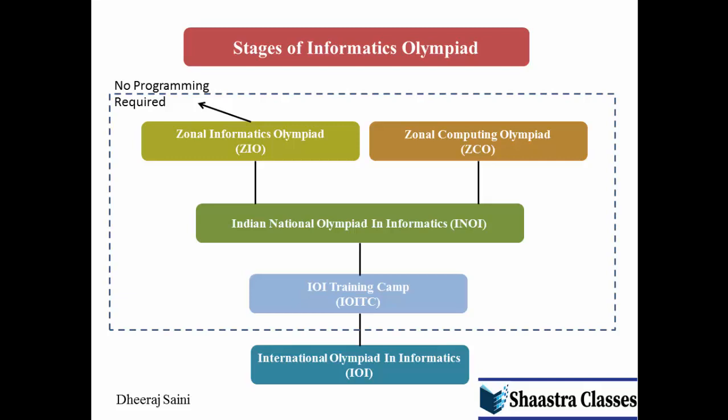Now let's look at the numbers. From zonal to national round, 250 to 300 students are selected. From national round to training camp, 30 to 35 students are selected. And out of those 30 to 35 students, finally 4 students are selected for the final team for the International Informatics Olympiad.